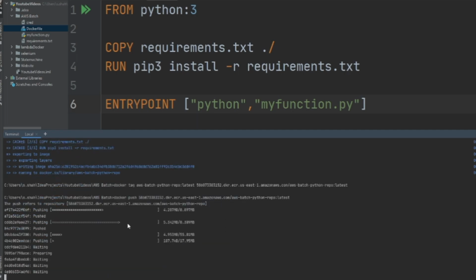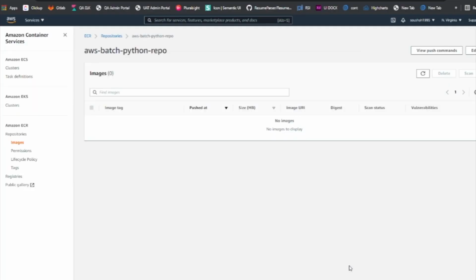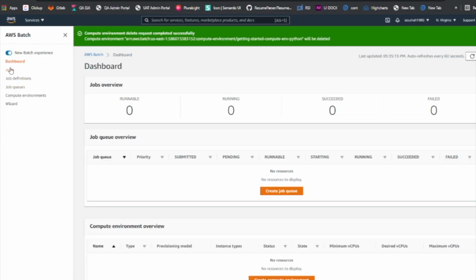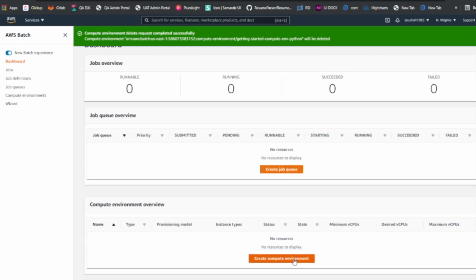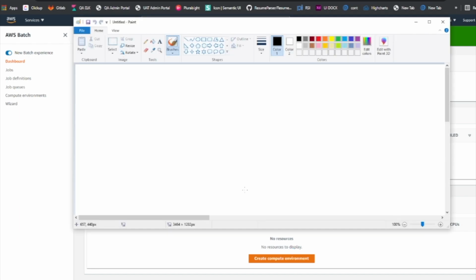So while this is happening, what we could do is create the resources on AWS Batch. We could do that, or we could just wait a couple of seconds, and once this is complete, we can head over to Batch. So let's close this and head over to AWS Batch. As you can see, I do not have any resources, neither a job queue nor a compute environment. I'm going to take up Paint and try to explain how everything works.